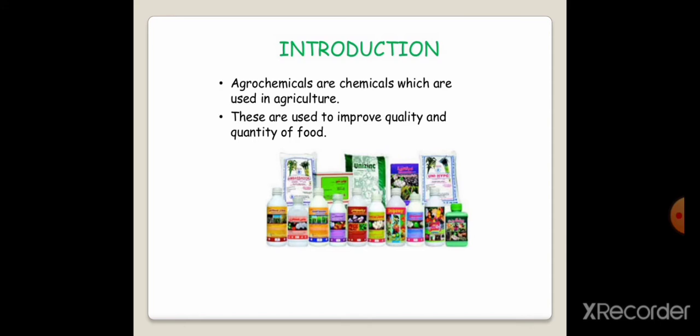What are the uses of these chemicals in agriculture? To increase the crop production. That is, these are specifically used to improve quality and quantity of food. Means ultimately by using these chemicals in agricultural fields, we are increasing our quantity as well as quality of food. These are certain examples of agrochemicals which are used in day-to-day life.